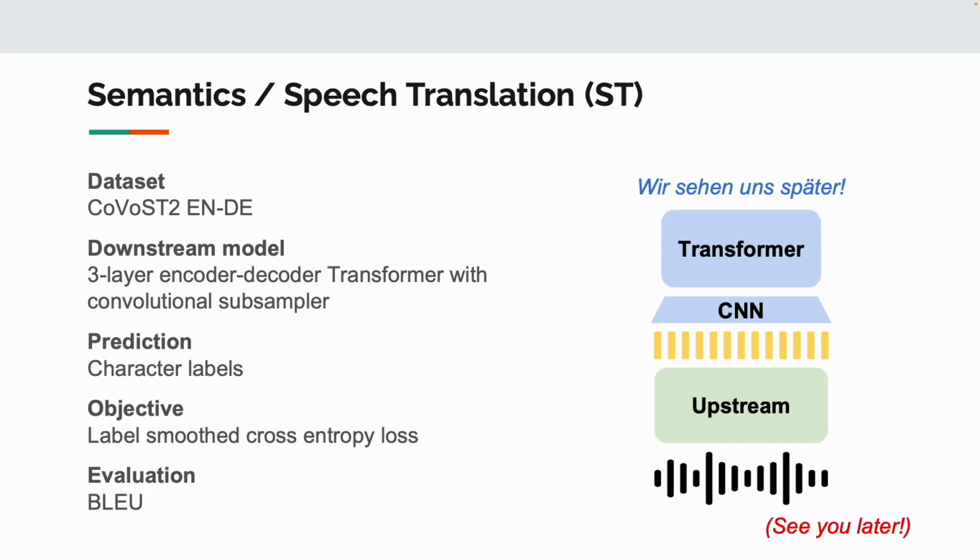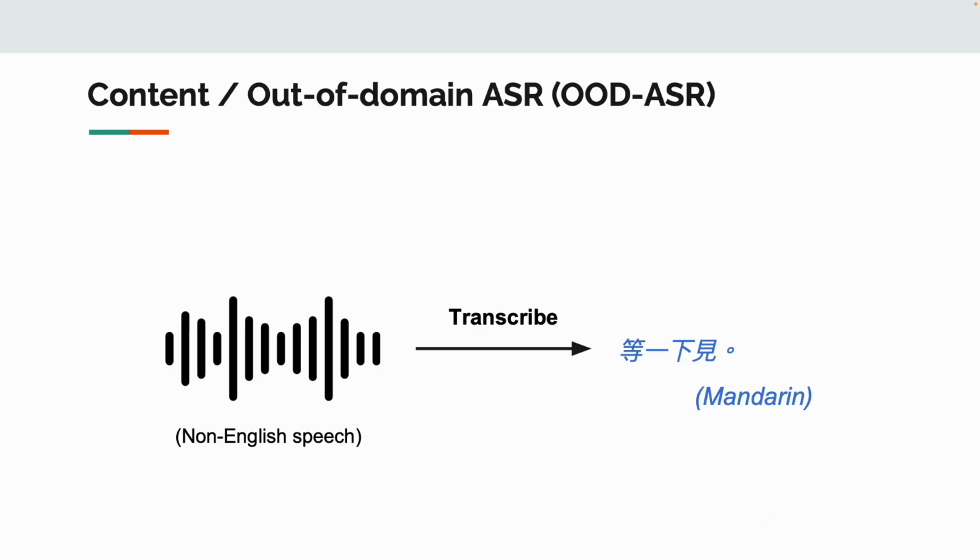We choose the CoVoST2 English to German dataset for training and testing. A 3-layer encoder-decoder transformer with a convolutional subsampler is used as our downstream model. We predict character-level translation and train with label-smoothed cross-entropy loss. BLEU score is used as our evaluation metric.